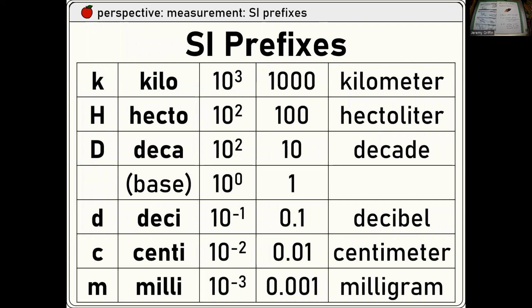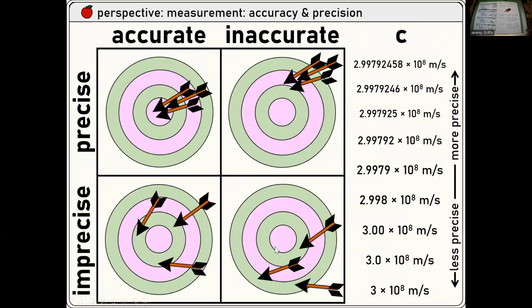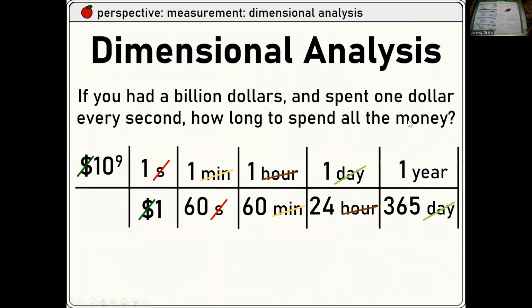There are some prefixes. Here are more prefixes that are more relevant to you, like the powers in multiples of 3, going bigger or smaller. Accuracy and precision. Accurate is like, is it more correct? Precise is how it translates to numbers, like more digits. If it said the speed of light is 3 times 10 to the 8 meters per second, that's true, but it's not very precise. If I want to be more precise, you can have a whole string of numbers, so more precision is going on.